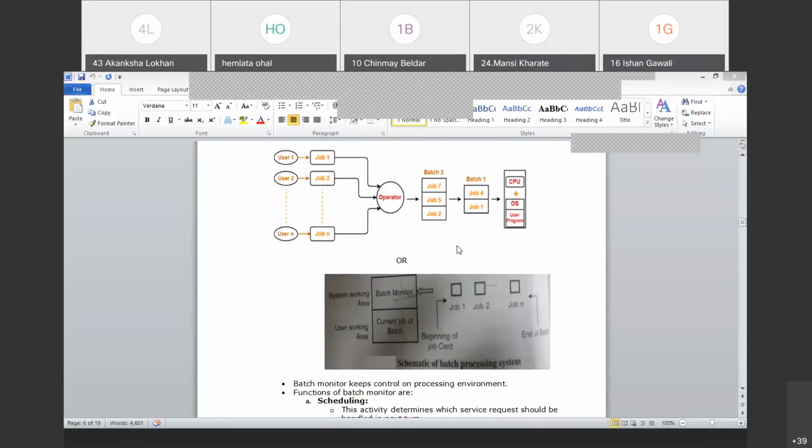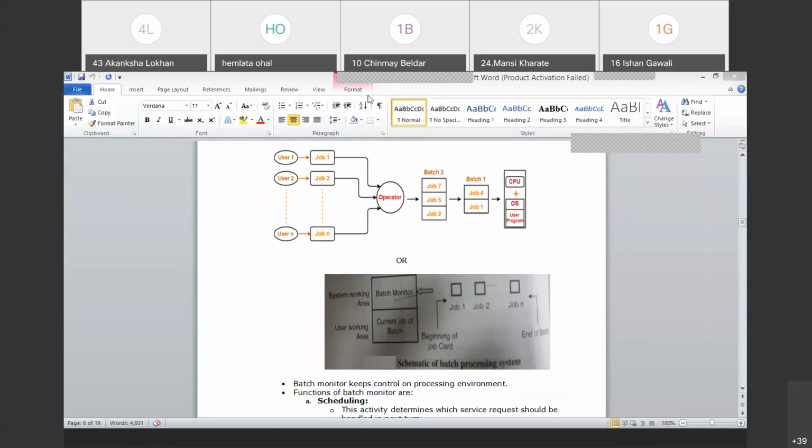In those days of the batch operating system, the user was supposed to prepare his job first. So here user one makes job one. Now what is this job? Anything which I as a user want the system to execute. It could be my program, it could be my file. At that time an interactive system was not available. Make it clear that interactive systems were not at all available, and it was made specially for calculation purposes. Normal text editors and all those interactive applications were not in existence.